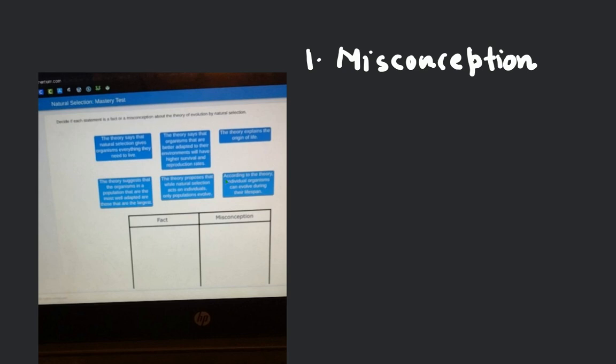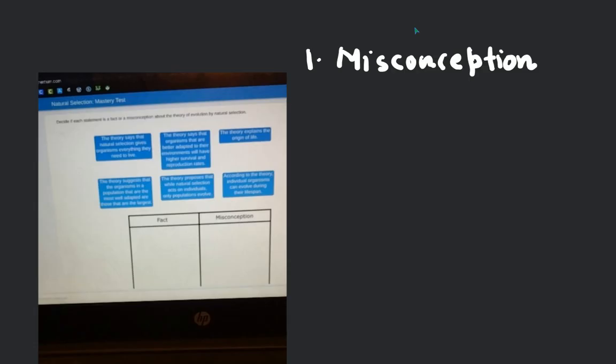Okay. And the third point is: the theory says that organisms better adapted to their environments will have higher survival and reproduction rate. So this one is correct. So you have to write this one in the facts. Now I will tell you what you have to write in the facts. Here you need to write the theory says that organisms that are better adapted to their environments will have higher survival rates.